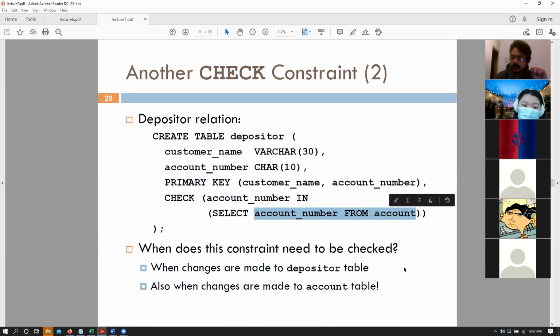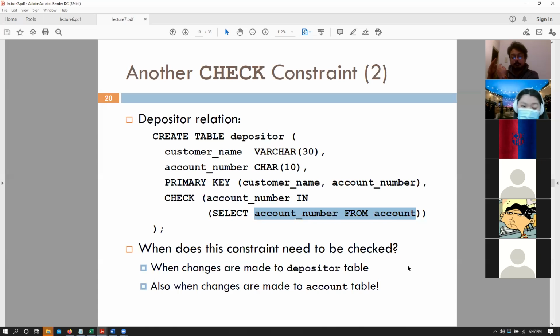Because what happens if a particular student leaves the university? We want to update that this student cannot take that class anymore, right? If that WSU ID from the student database goes, then the student cannot be enrolled in another class. So whenever we make changes to the account table in this scenario or the depositor table in this scenario, we would need to check that particular constraint.